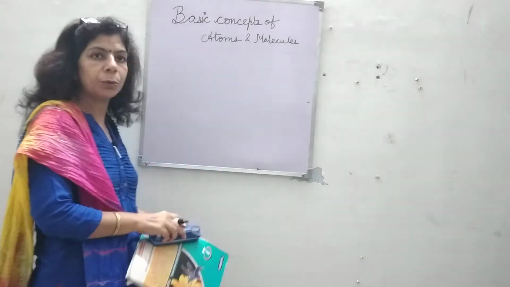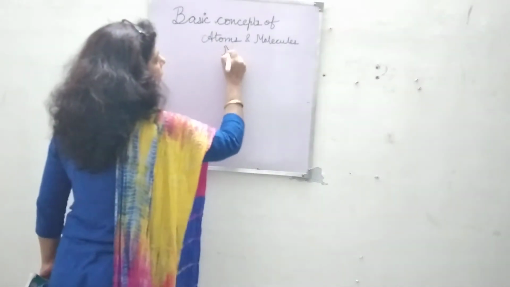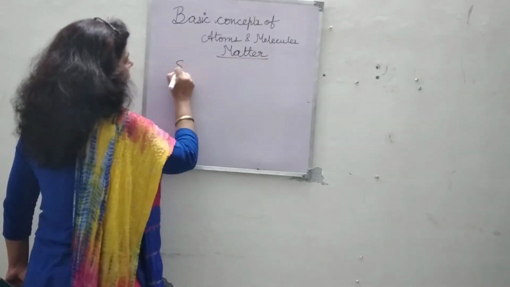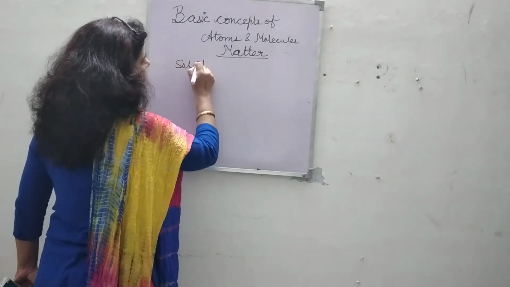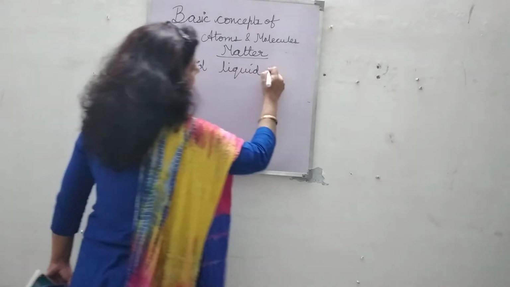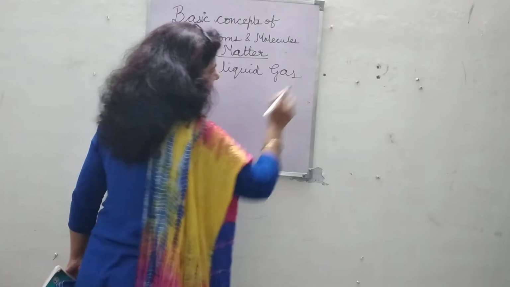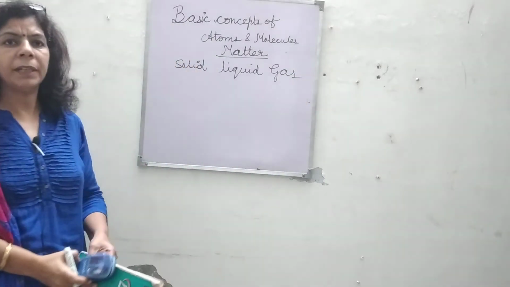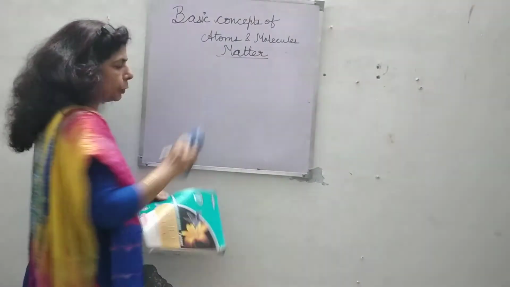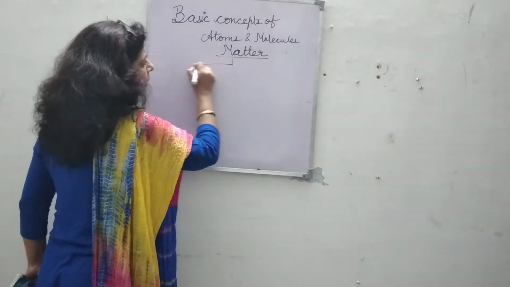Now, on the basis of their physical properties, we can have the division of matter into three categories. What are they, you must be knowing: solids, liquid, and gas. Now, when we talk about their chemical properties, they can be classified into two types. What are they?